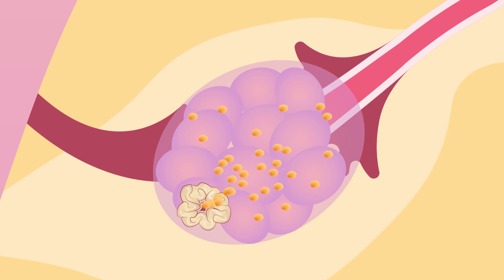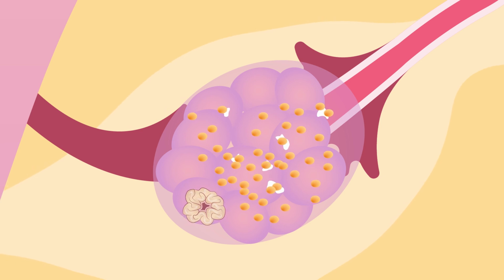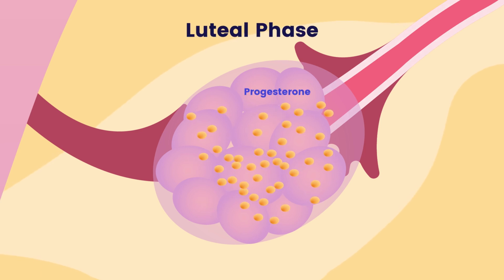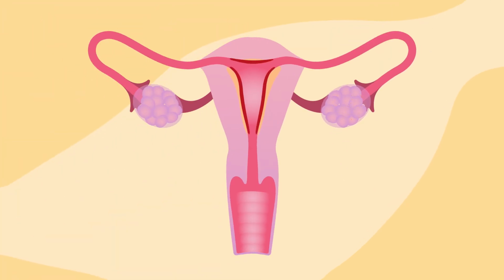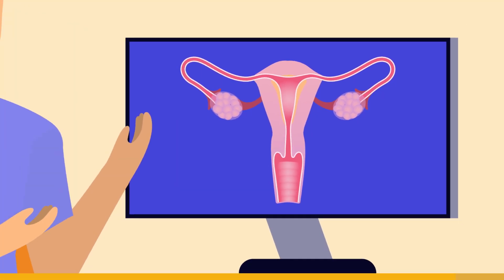HCG stimulates the corpus luteum to continue producing progesterone and estrogen, which support the endometrium and the growing embryo. If the embryo does not implant, HCG is not produced, and the corpus luteum is no longer stimulated, and estrogen and progesterone levels fall. This causes the onset of the period, and a new cycle begins. The luteal phase is the most consistent phase of the menstrual cycle, usually lasting about 14 days.